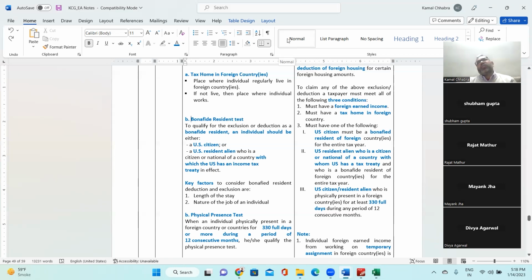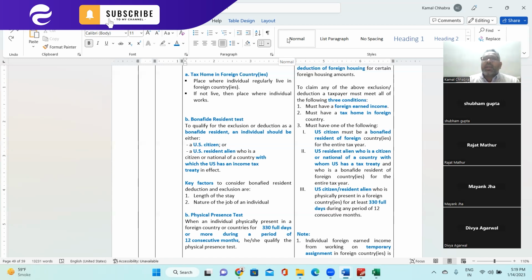So the person who is being considered as a resident, to avail the benefit of exclusion and deduction from foreign earned income, should be either a citizen of the USA or a resident alien of the USA, but that resident must have citizenship of a country with whom the US has a tax treaty. Make sense?